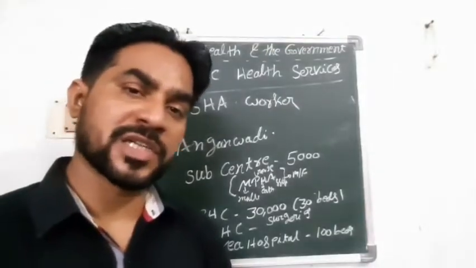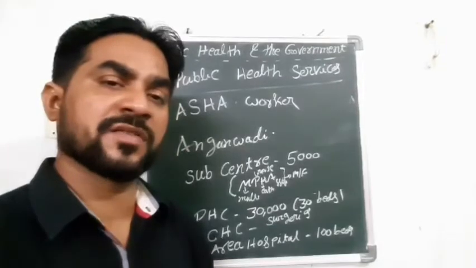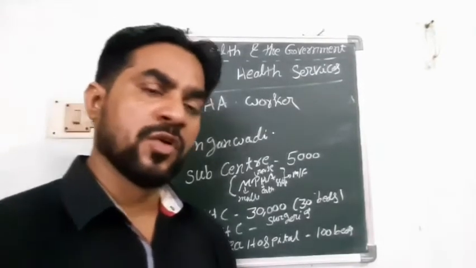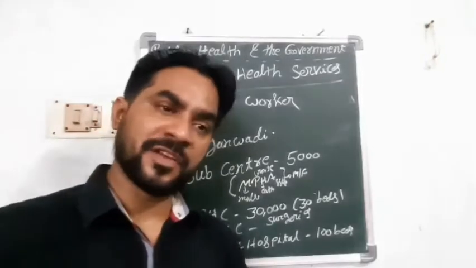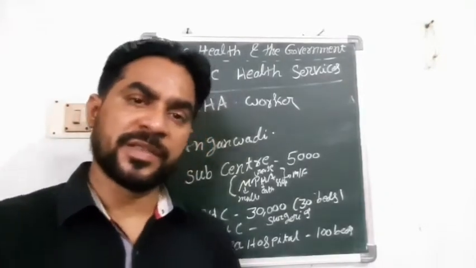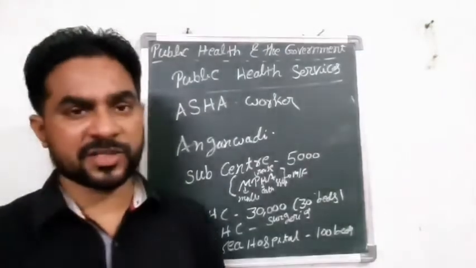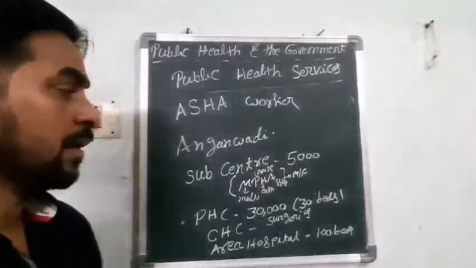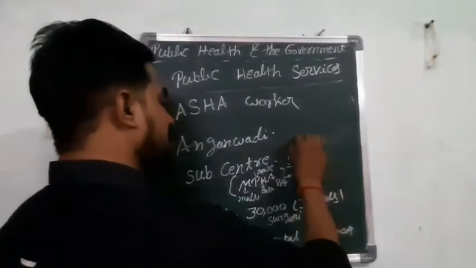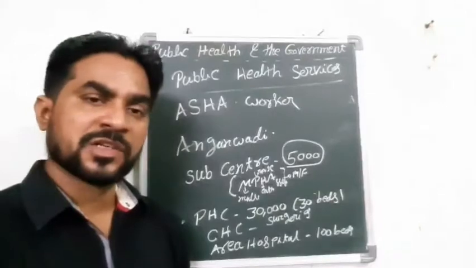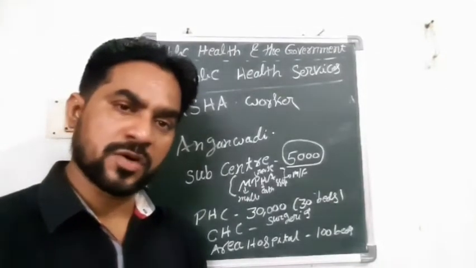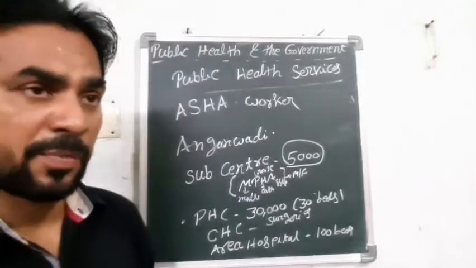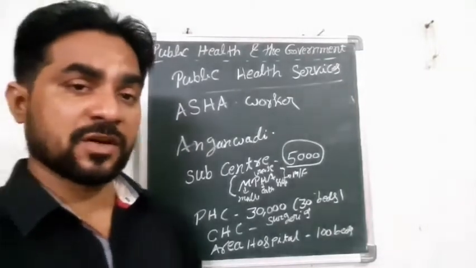So these Anganwadi centers can also be found at the village level. If a village has a good population, it has one Anganwadi center. If the village has a smaller population, then they can merge two or 3 villages together and have just one Anganwadi center. And the next one is where the population is 5,000. In some villages the population is 2,000, in some it is 1,000, and in some it is more than 10,000.